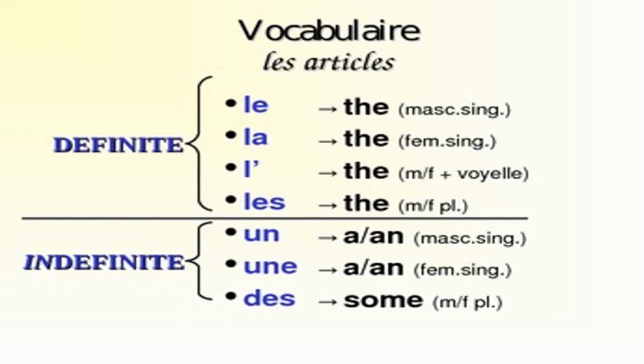Pour le masculin singulier noun, on utilise seulement un. Pour exemple, un stylo, that is a pen. Un livre, that is a book. Then next, for the feminine singular noun, we use only une. Again, une means a or an. For all the plural nouns, whether masculine or feminine, we use des, which means some.